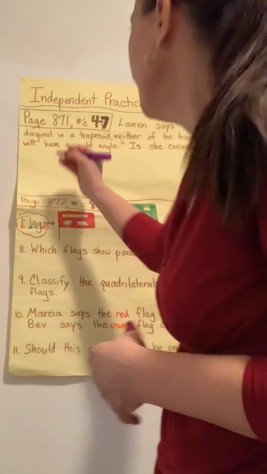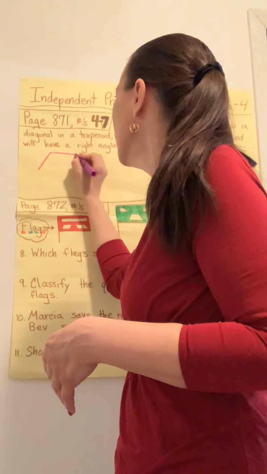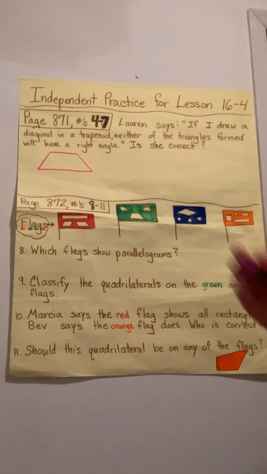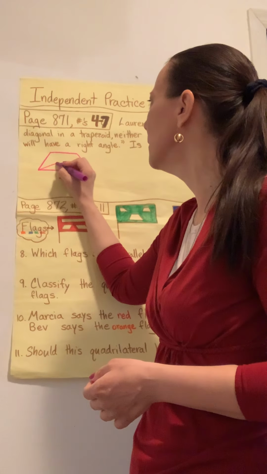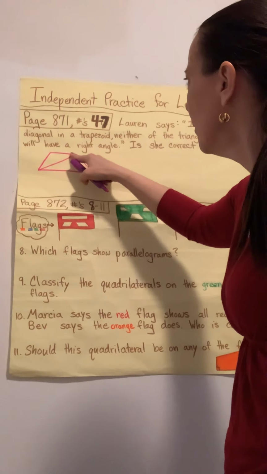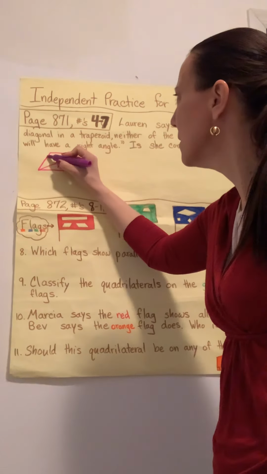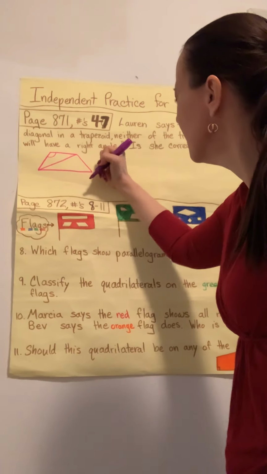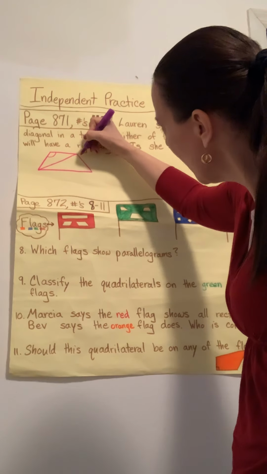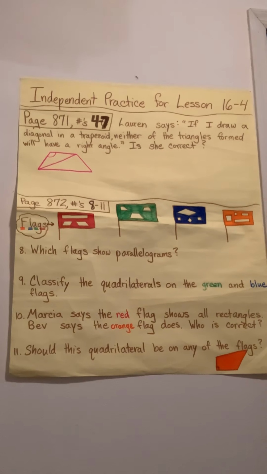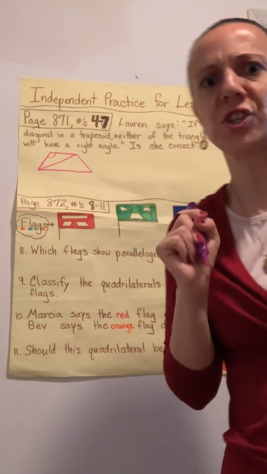So let me draw my trapezoid. Okay. Here's an example of my trapezoid, and I want to draw a diagonal, so from one corner to the other. Okay. She does have two shapes. She does have two triangles. Do they have a right angle? No. This is an obtuse triangle, and this seems like maybe an acute triangle. It does not look like they have a right angle because this was not a right angle and it's not being cut up equally. So I'm going to say for this trapezoid, she's right.